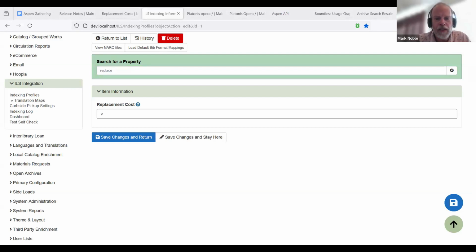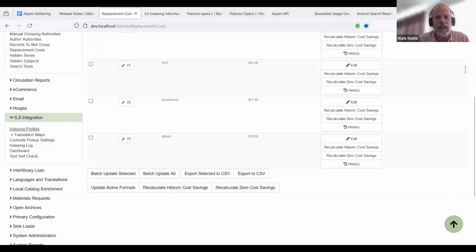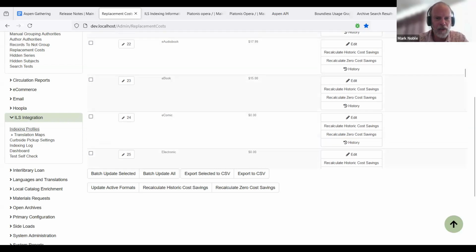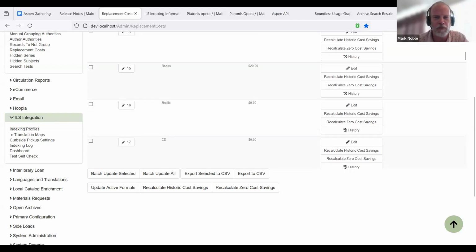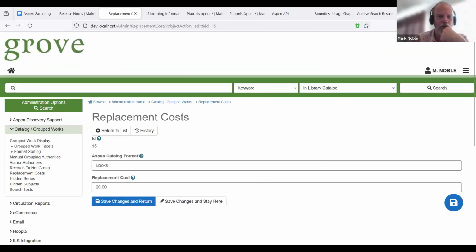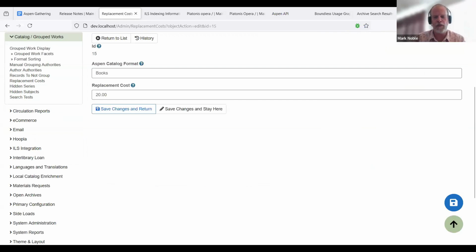In order to calculate digital prices, here we've got the e-audiobook. I picked numbers at random. So I said my replacement cost on an e-audiobook was $17.99, an ebook was $15, and a regular book, I said, was $20. So those are probably completely inaccurate, but they give us a point. Based off of that, if we wanted to, we can say, hey, $20 for a book is a little bit much. I'm going to change it to where my books average $12.99 now.